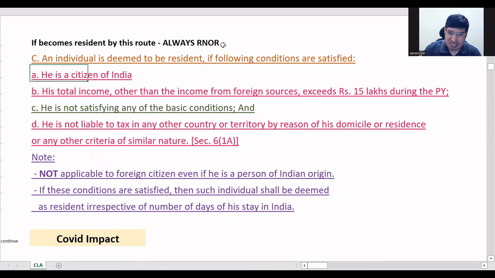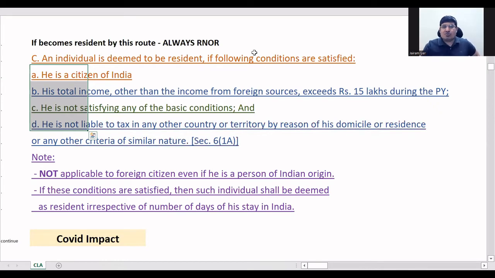So what is the first point? He should be a citizen of India. Second is income from foreign sources exceeds 15 lakhs. Third is not satisfying any of the basic conditions. Fourth one is not liable to tax in any other foreign country. These 4 conditions we will have to test. If he fulfills all 4, he'll be RNOR. Otherwise, he'll be NR. Okay, clear?